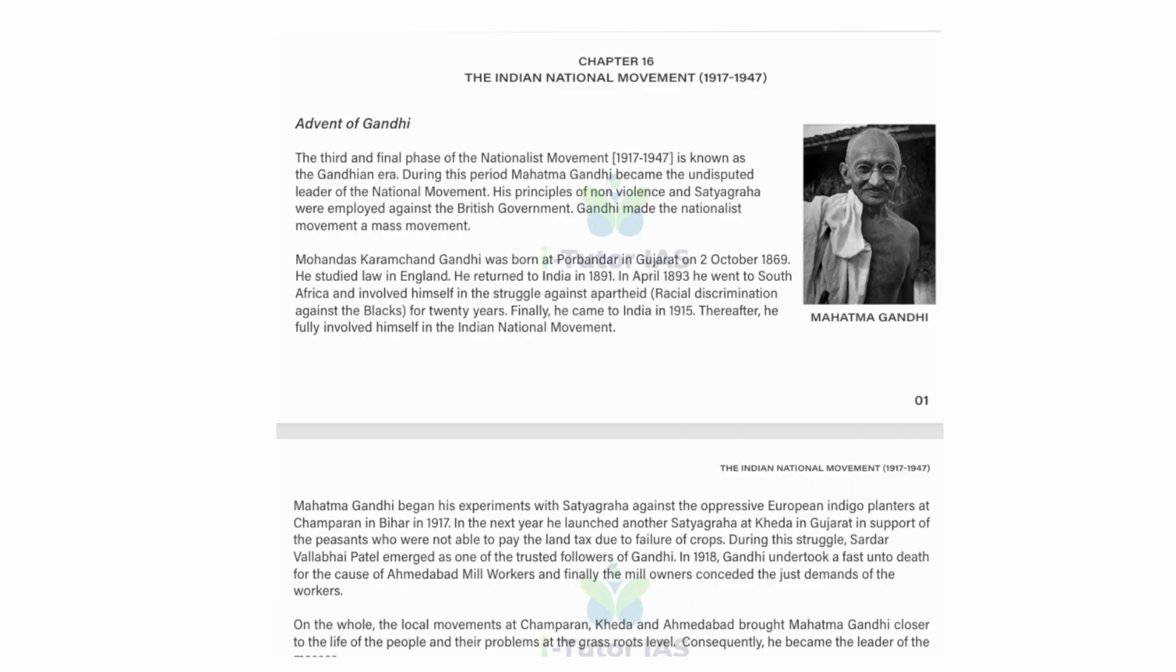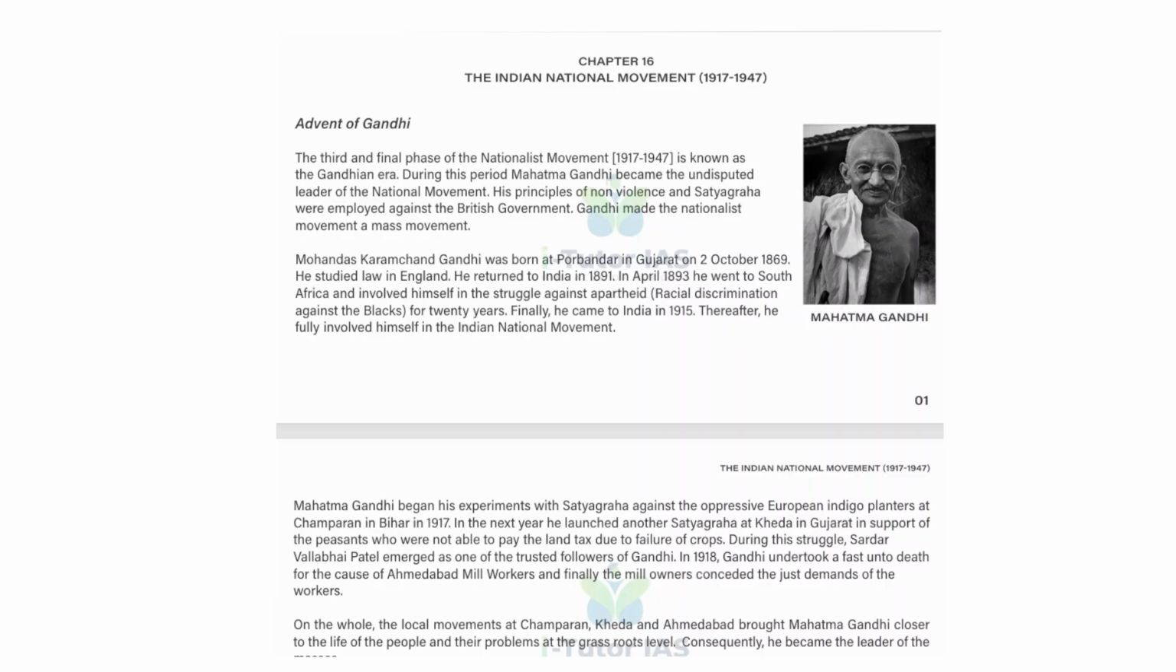The second mass movement was 1930 to 34. In 1929 the Lahore session declared Purna Swaraj as the goal, and the civil disobedience movement began in 1930. It included the famous Dandi March, the salt satyagraha to break the British salt monopoly. That is the second mass struggle. The final struggle was 1942 to 47, around the Quit India movement of 1942. Gandhi gave the call of 'do or die', demanding immediate British withdrawal.